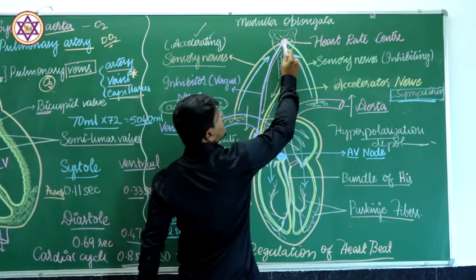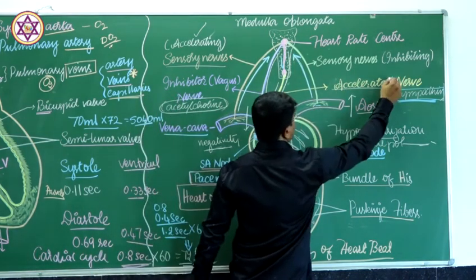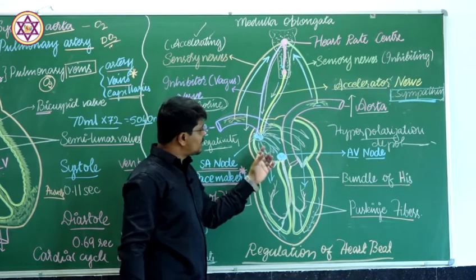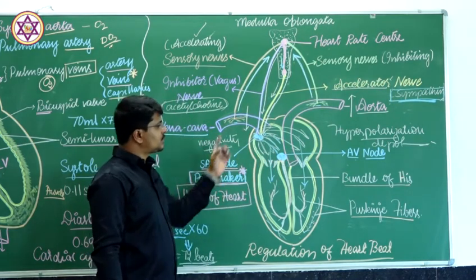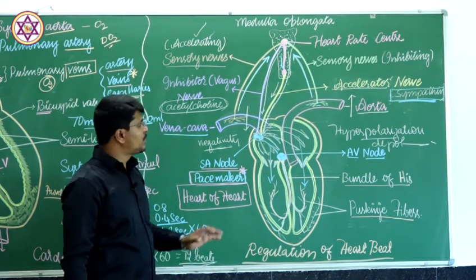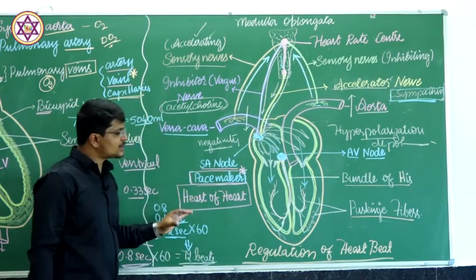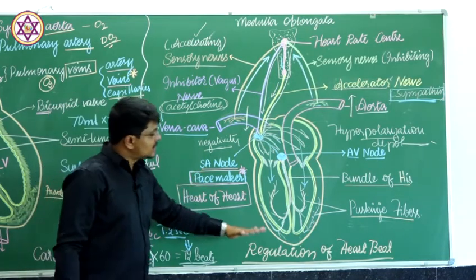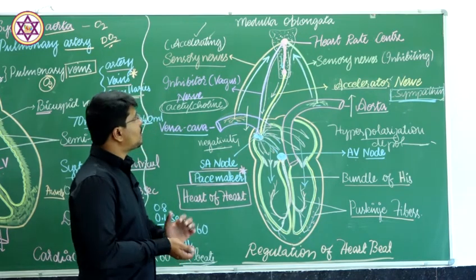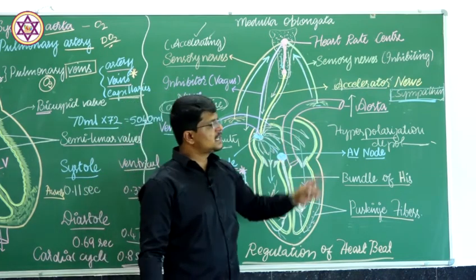In that case, the heart rate center gives the signal by means of the accelerator nerve, and sympathin chemical is released, and sympathin induces the pacemaker to give off signals, and there will be contraction and relaxation of the heart. That is how the nervous system and the chemicals are involved in the regulation of the heartbeat. This is about the regulation of heartbeat by a reflex arc by two systems: one is the nervous system, another one is the chemical system, which is acetylcholine and sympathin.